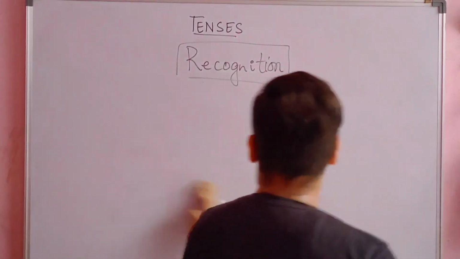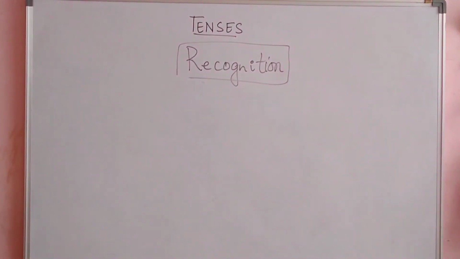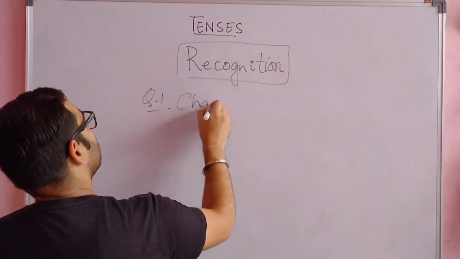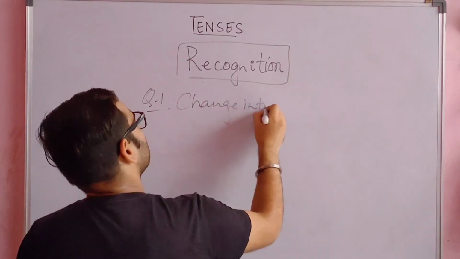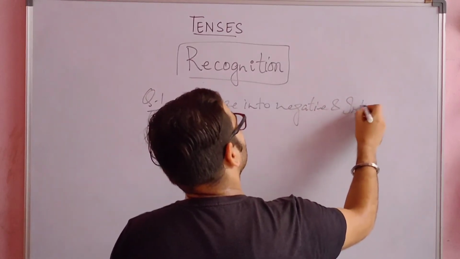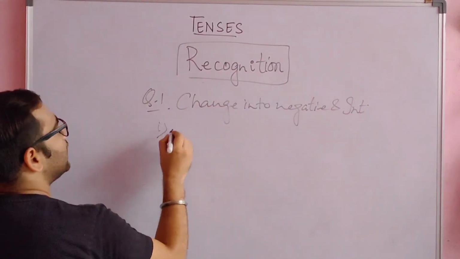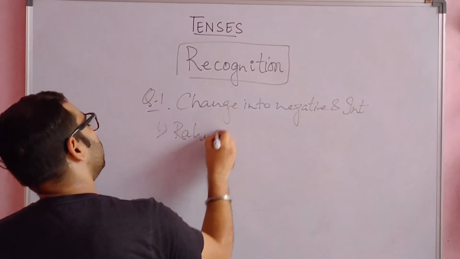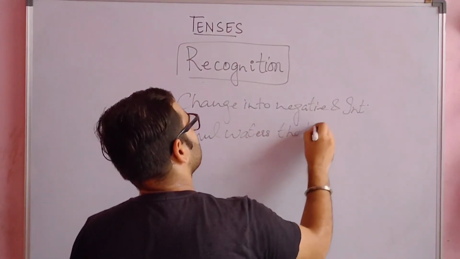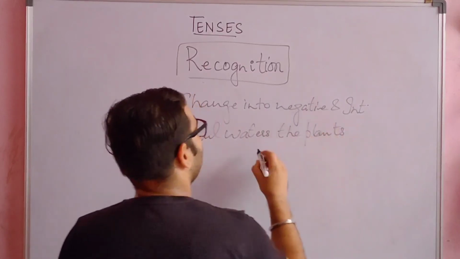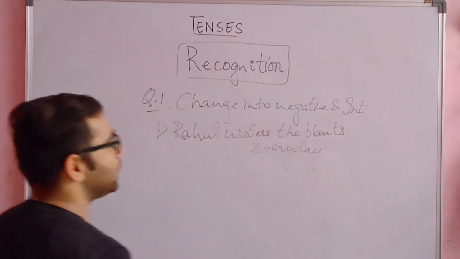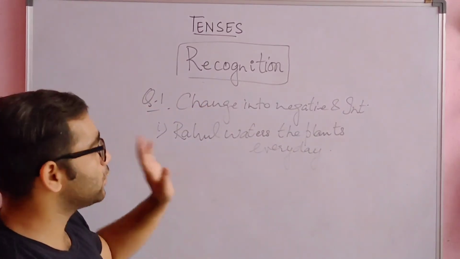Moving on to your next question, you have to change into negative and interrogative separately. First sentence: Rahul waters the plants every day. Today the marker may be light. I am speaking the sentences side by side, so please do not pressurize your eyes.